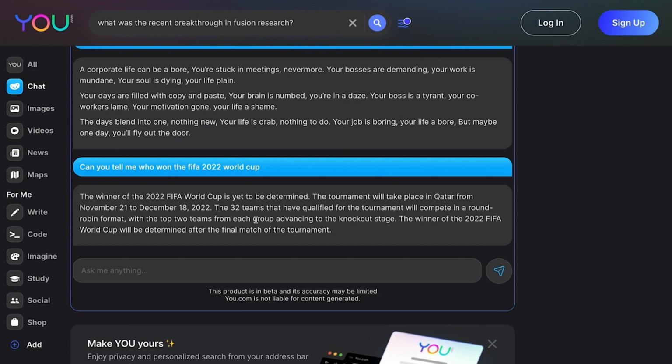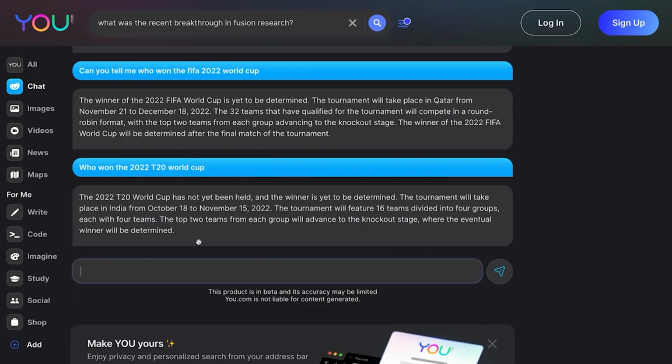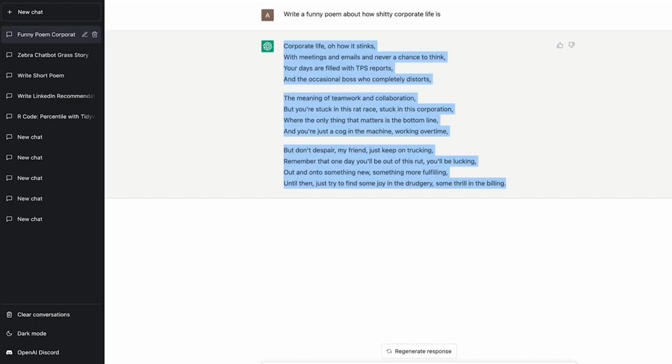While ChatGPT will refuse to answer questions about events after 2021, UChat might attempt to answer such questions incorrectly. Nevertheless, UChat still has the edge over ChatGPT when it comes to handling queries about recent events. We asked UChat and ChatGPT to compare the iPhone 13 Pro and iPhone 14 Pro smartphones. Besides difficulties dealing with queries related to recent events and a few other limitations, UChat is a solid ChatGPT alternative. When ChatGPT eventually goes premium, simple and powerful ChatGPT alternatives like UChat would probably get the exposure it deserves.